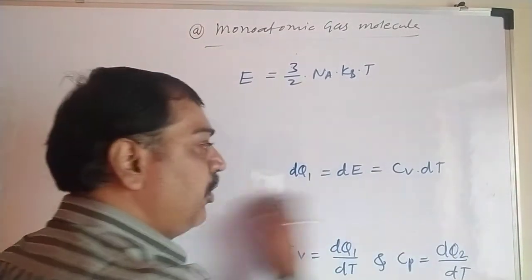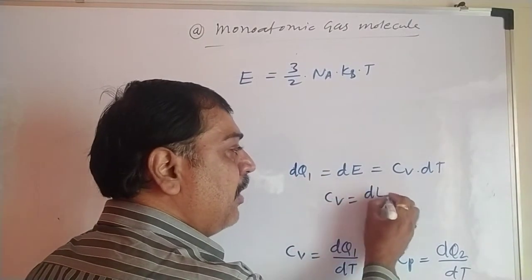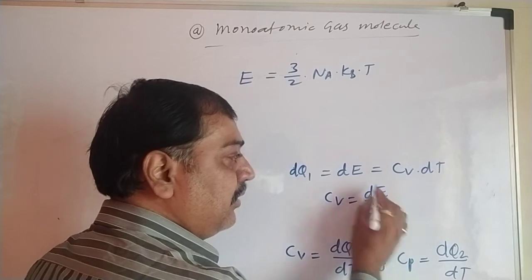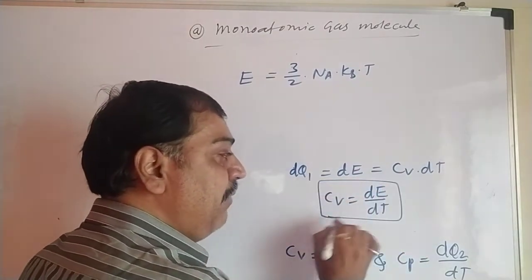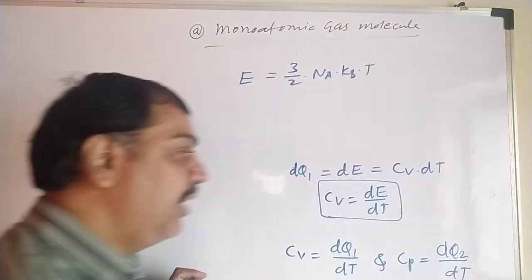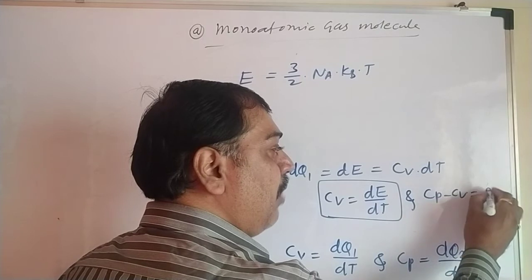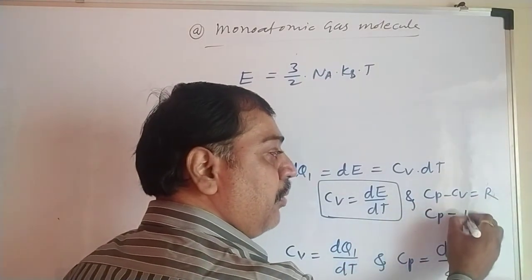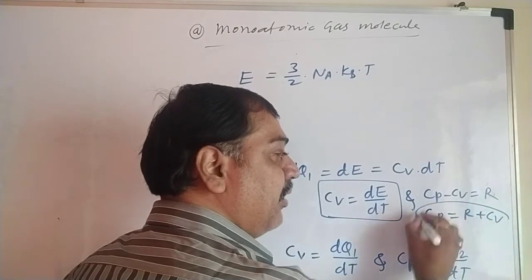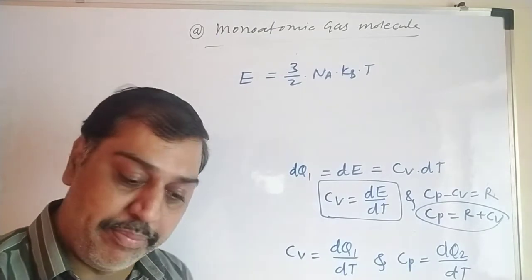Only the first equation we'll use: find Cv equal to dE by dT. Find Cv by this equation, dE by dT, and use Cp minus Cv equal to R, and find Cp from this: Cp equal to R plus Cv. Using these equations, we can find Cp and Cv. That is a very simple thing.